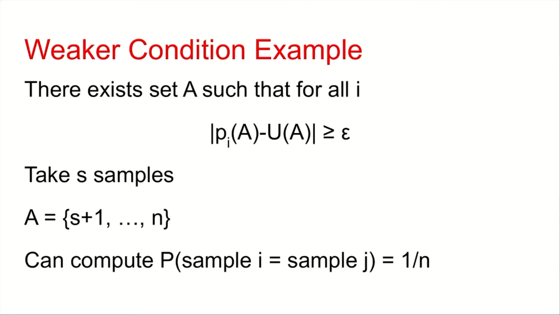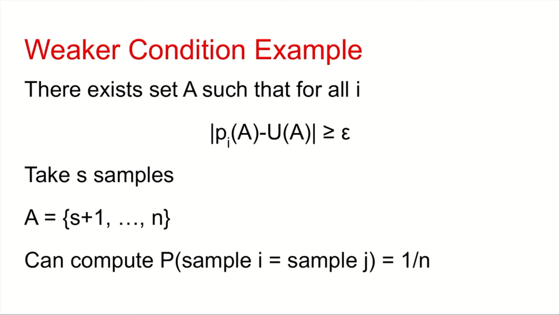And you don't have to do the math. I already did it for you: this example does satisfy this weaker condition, but something more troublesome is that if we take samples from these distributions, we can compute that the probability that any two samples collide, which means that they're the same, is 1 over n. So why is that a problem? Because that's the same for the uniform distribution, right? Probability that any two samples are the same.